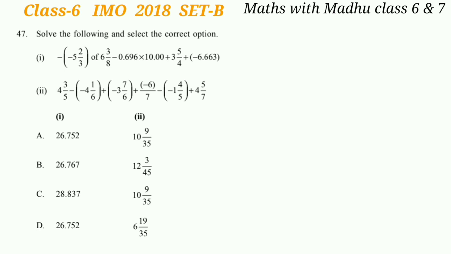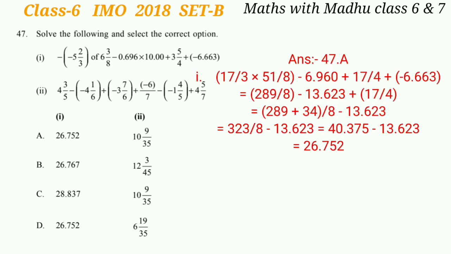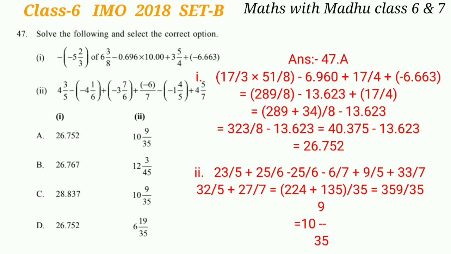Now question 47. Solve the following and select the correct option. If you solve option I, it will be 26.752. Options A and D both have 26.752. So let's check option II. After solving II, we'll get 10 whole 9 by 35, which is option A. So the answer will be option A.